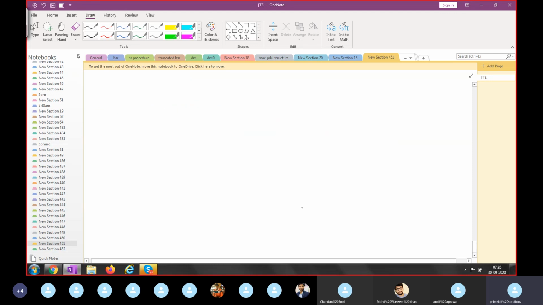So in LTE protocol stack architecture, your LTE UE protocol stack architecture is vertically divided into two planes, control plane and user plane. The layers which belong to the control plane will handle only signaling.